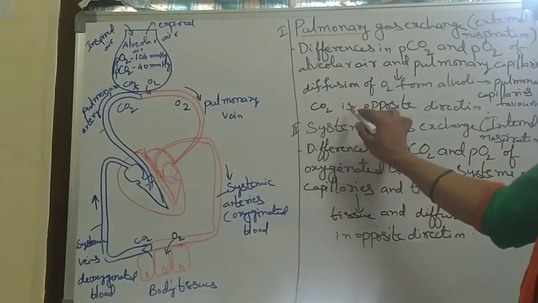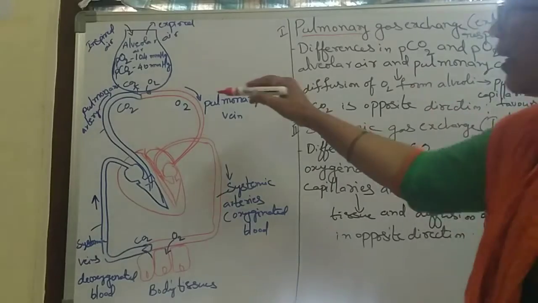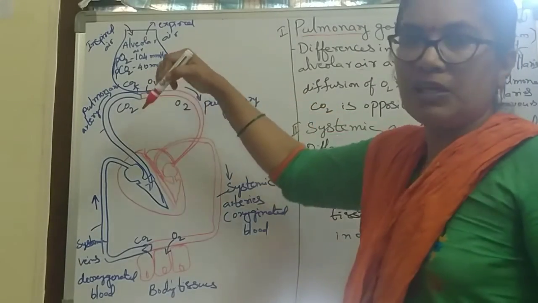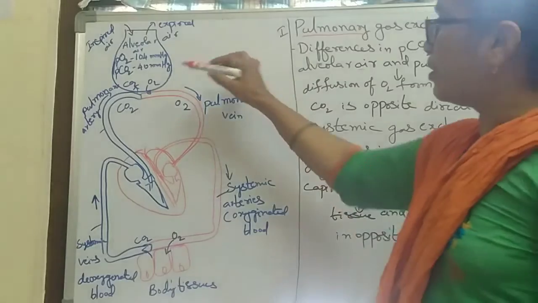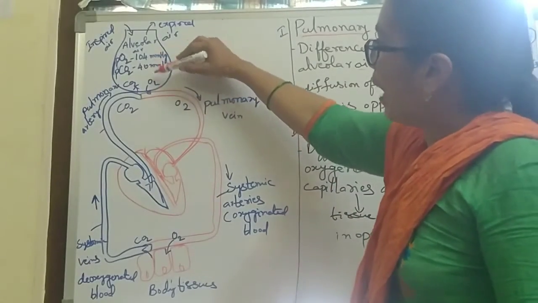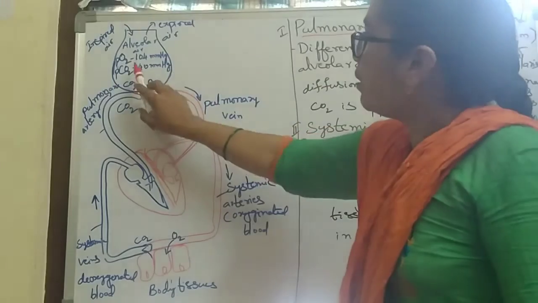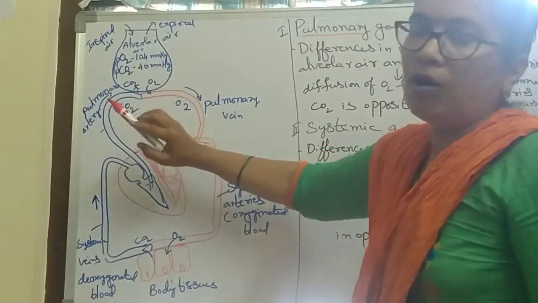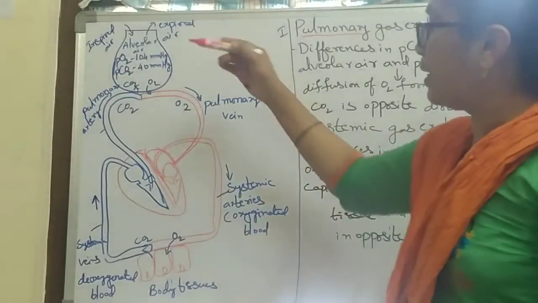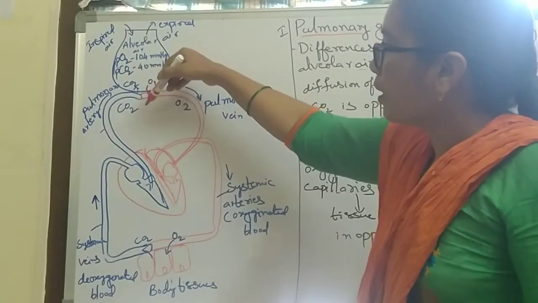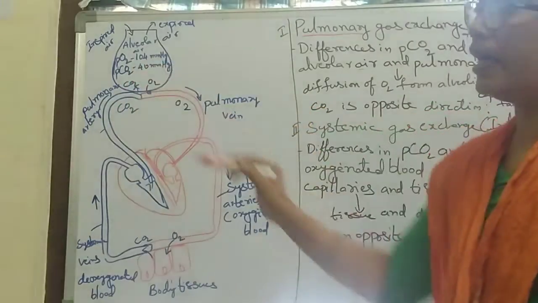Whereas CO2 goes in the opposite direction. Oxygen easily diffuses from the alveolar air into the pulmonary vein, but carbon dioxide goes in the opposite direction.